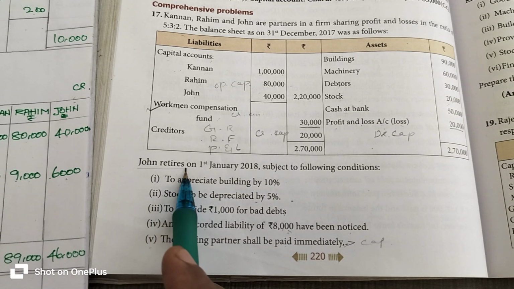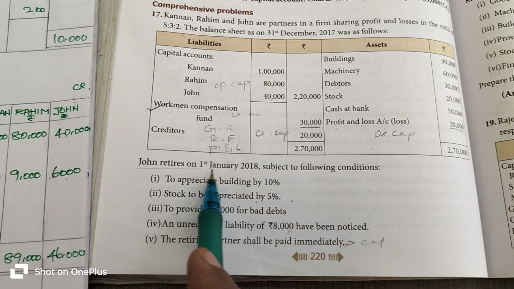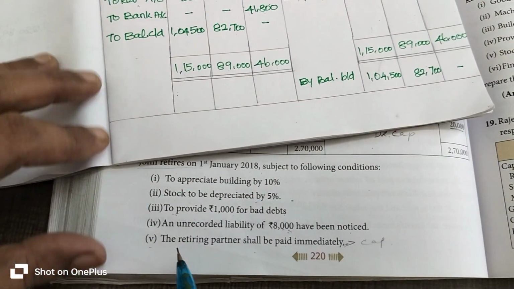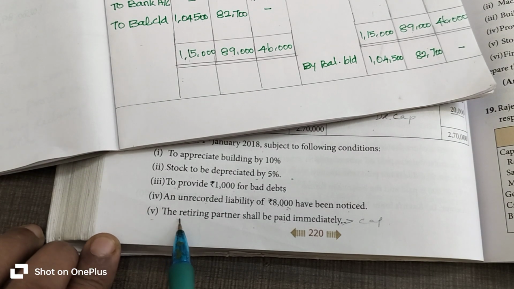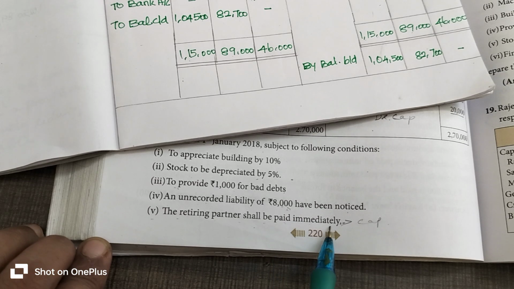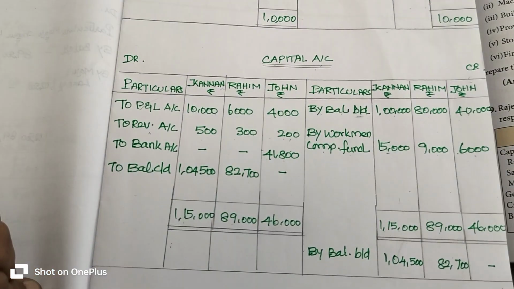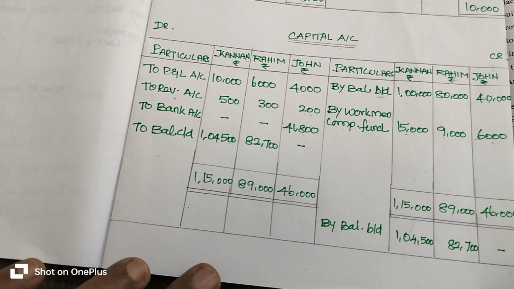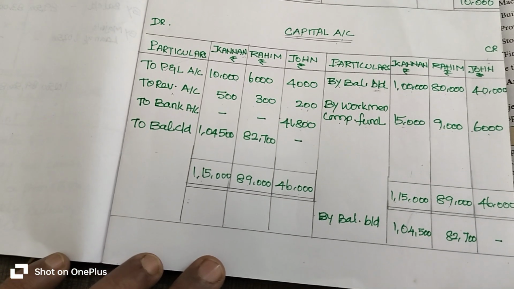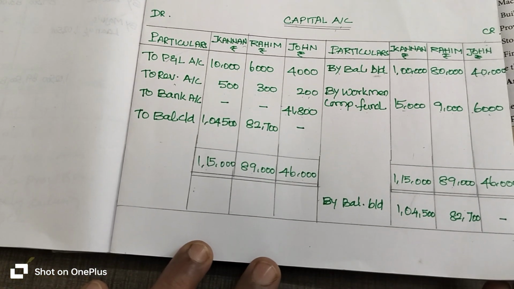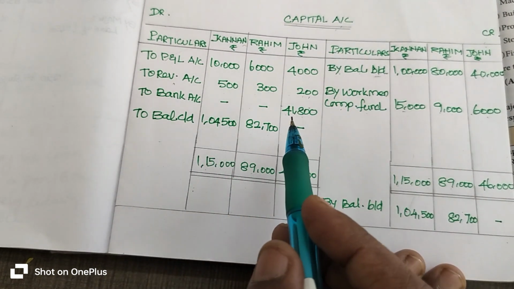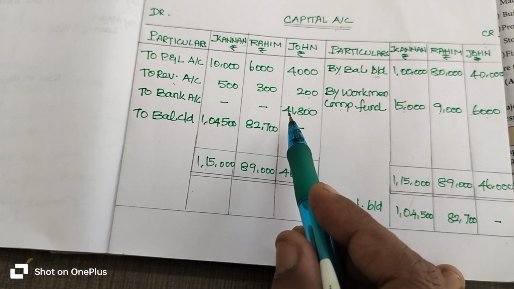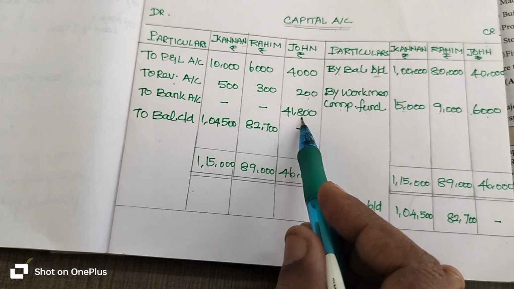Listen, who retired from the partnership firm? John retires from the partnership firm dated 1st January 2018. Listen, in the fifth adjustment, what is given? The retiring partner shall be paid immediately. So after finding the closing balance of the capital account, the amount the continuing partners pay to retiring partner John, the settlement value, is 41,800 rupees.